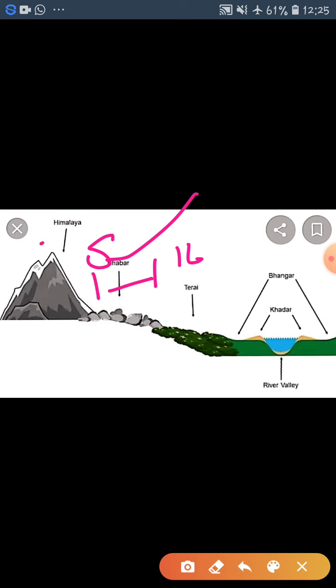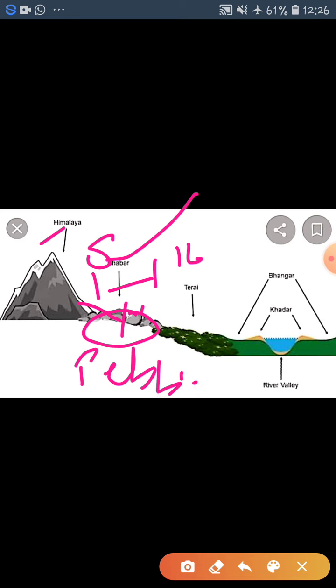In the Himalaya portion, we already discussed that the mountain ranges are broadly divided into three ranges. The first is Himadri, the second Himachal, and the last is Shivalik. So it lies parallel to the slope of the Shivalik. The Bhabar area is comprised of pebbles. Look at these stones, called pebbles.